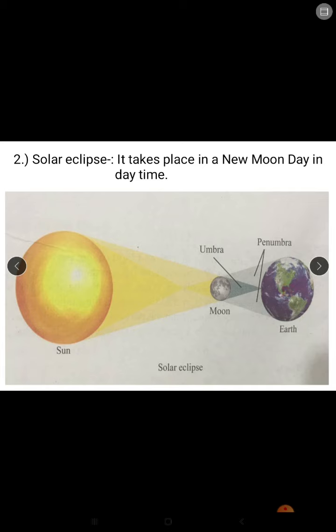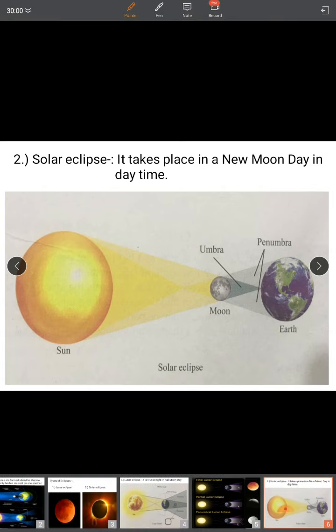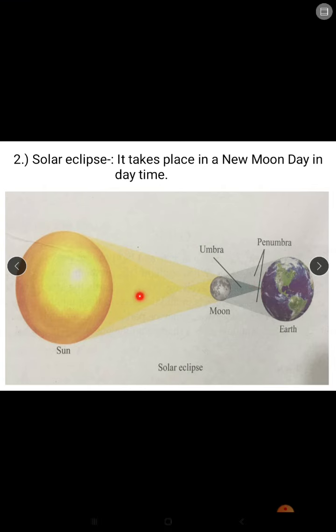So here also you can see there are two types of shadow. One is umbra and the other is penumbra. So the straight shadow, you can see the straight shadow that totally blocks the sunlight, that is known as umbra. At this portion, people will be unable to see the sun.